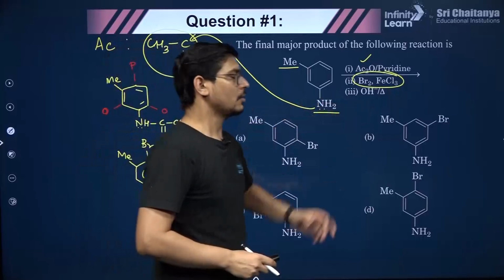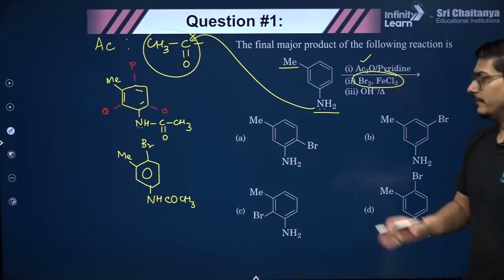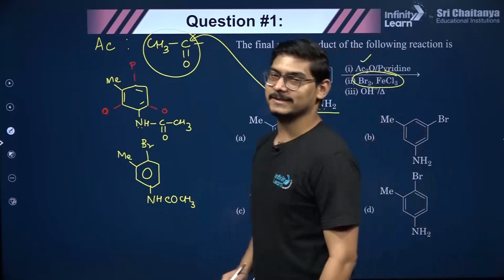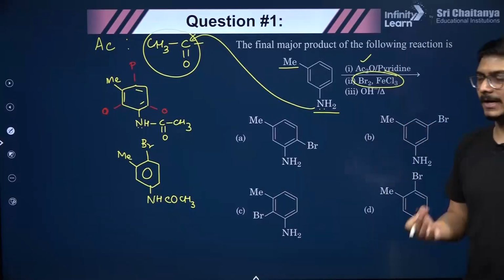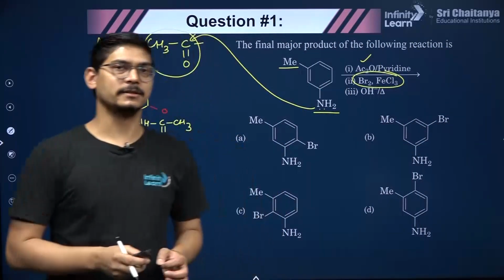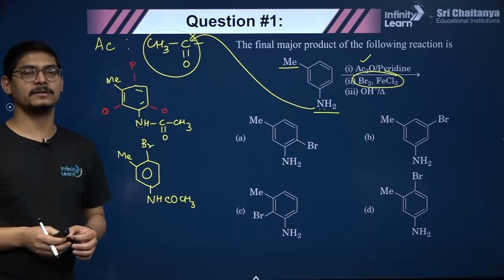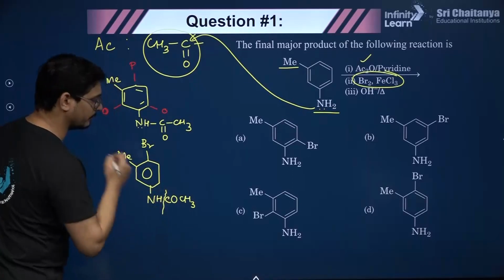नेक्स्ट स्टेप में हम OH माइनस हीट कर रहे हैं, मतलब एल्कलाइन हाइड्रोलिसिस कर रहे हैं. तो always remember, whenever you have any carboxylic acid derivative, right, ester, acid chloride, amide, anhydride, nitrile, if you hydrolyze it under acidic or alkaline condition, it will give you what? Carboxylic acid will separate and this bond will break, right?